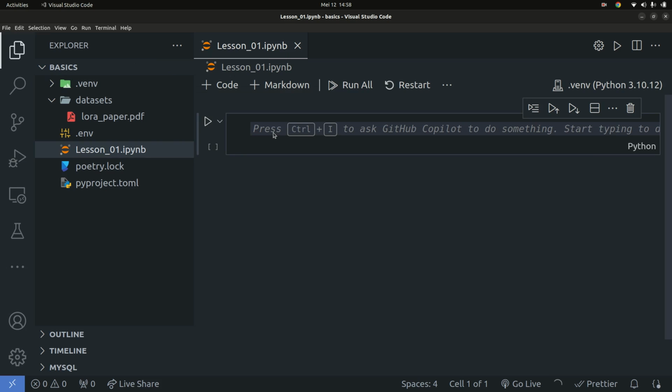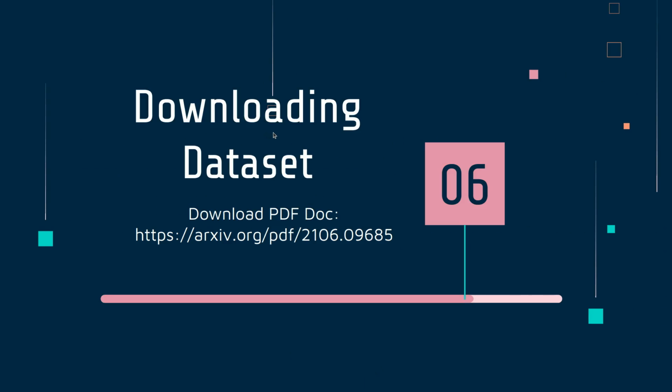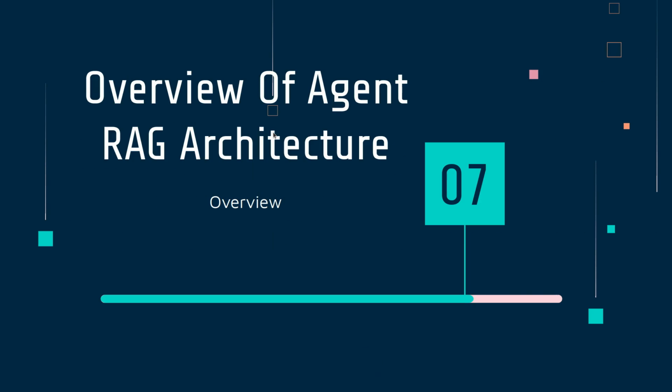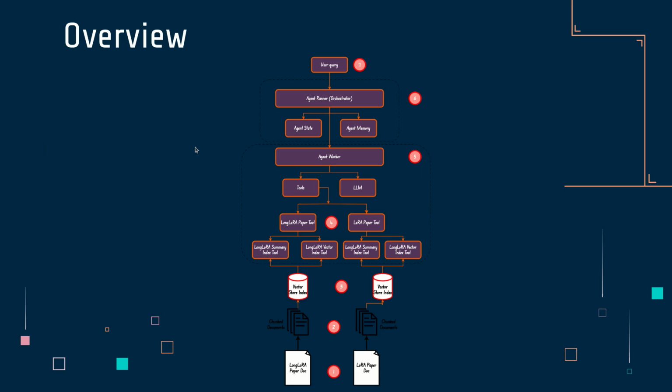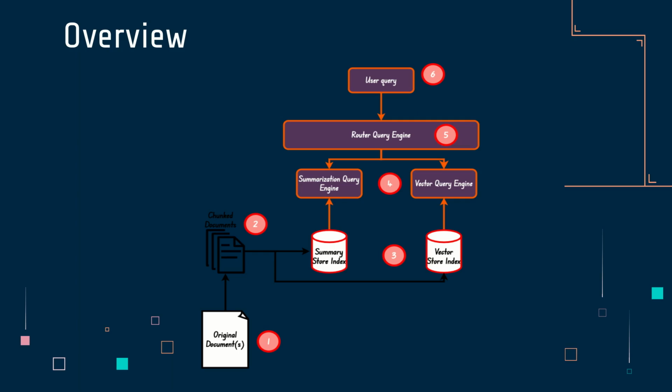So good. Let me just go back in here. We have done our dataset already. Now let's look at an overview architecture of an Agentic RAG system. In this architecture, there are so many things that I really don't want to explain at the moment, because it will just confuse a majority of people, since we didn't go over all of them. So I'll push this aside for now, and we'll focus on what you want to look at in this tutorial, which is the user query and a router query engine.